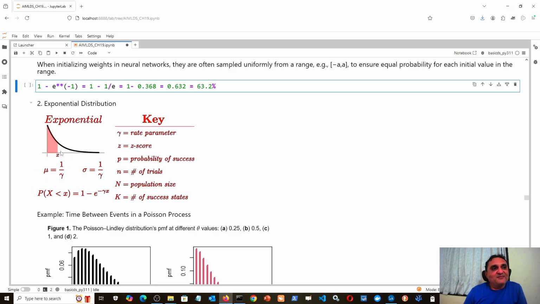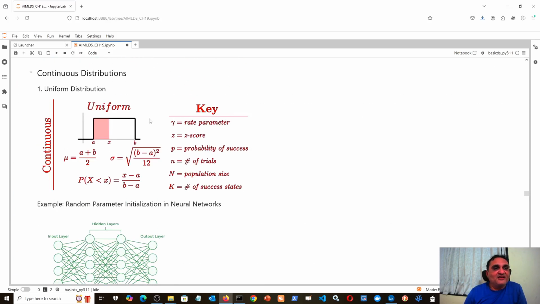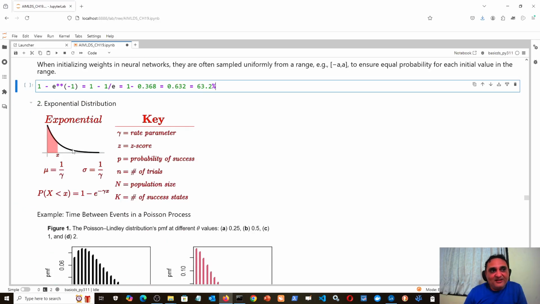Now try to understand, because here 50% was the probability, it was a uniform graph, but here the graph sharply decreases. So if x is equal to mu comes somewhere here, then obviously majority of the probability is already covered in this region, because the area slowly goes on becoming smaller and smaller. So suppose x is equal to mu, that is equal to 1 upon gamma. In that case 63.2% is the cumulative probability of this region, and 36.8%, that is the cumulative probability of this region, right?